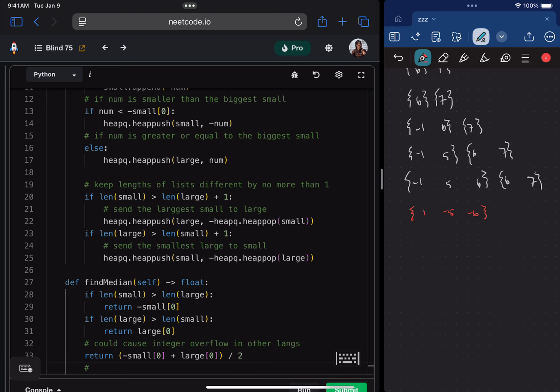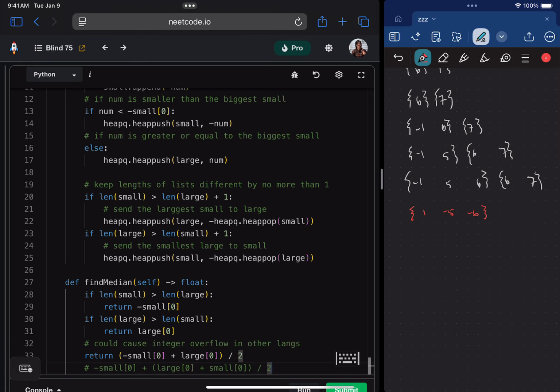So it would be large[0] minus negative, or plus, small[0], divided by 2. So this would avoid integer overflow because we're always calculating a difference that has to be valid. We divide that by 2, and since the original numbers were valid, that means that we're going to get another valid number, right?